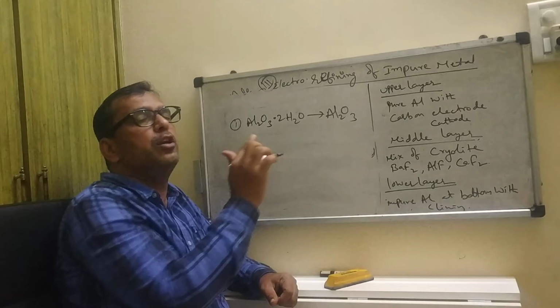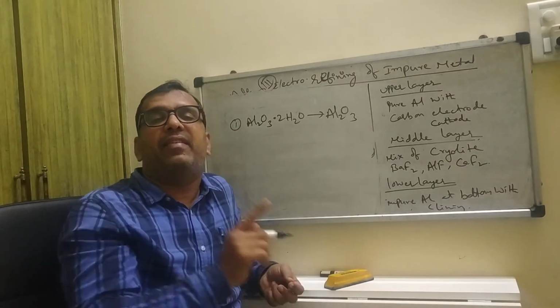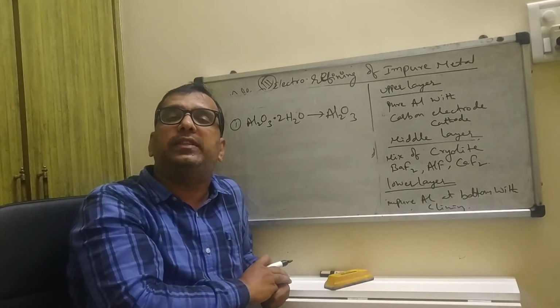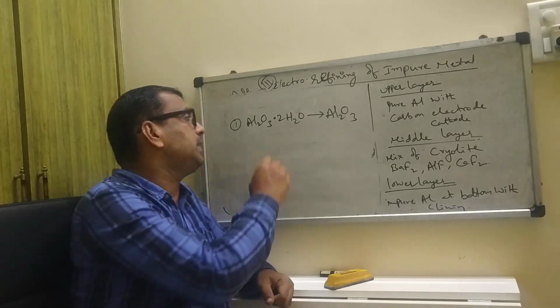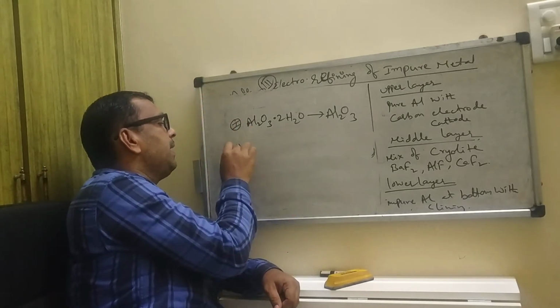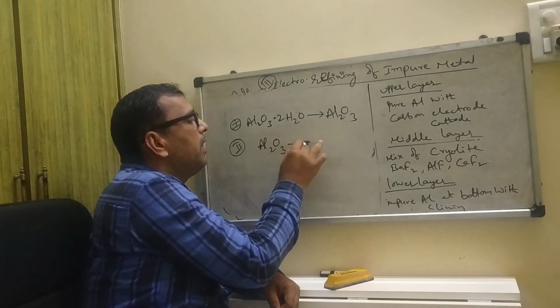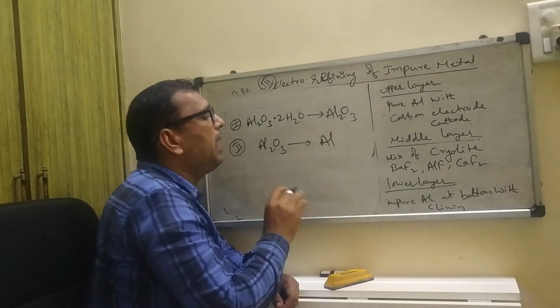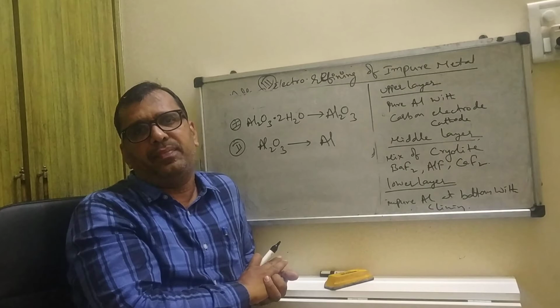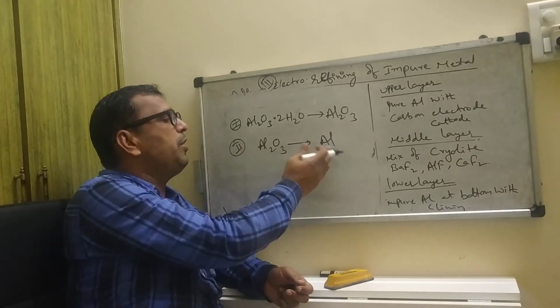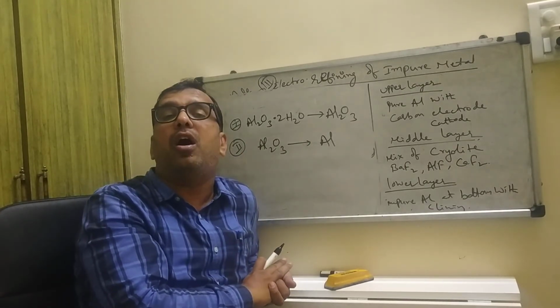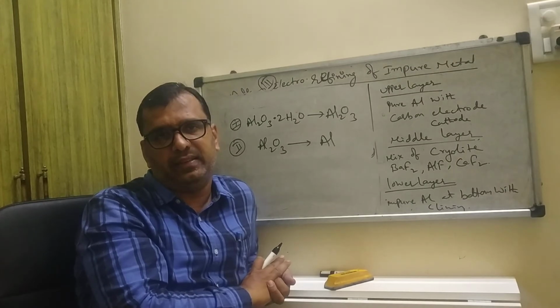Means by using two methodologies: Bayer's process and Hall's process. This is number one. Number two, this alumina is converted into impure aluminium by Hall-Hérold's process.